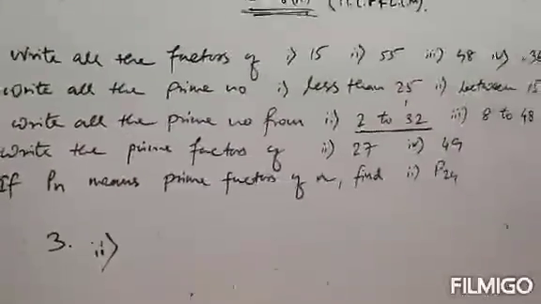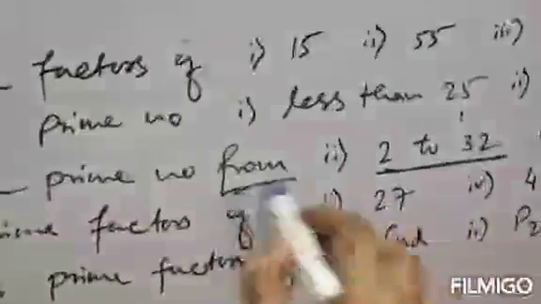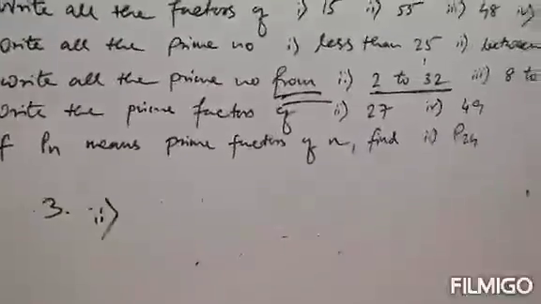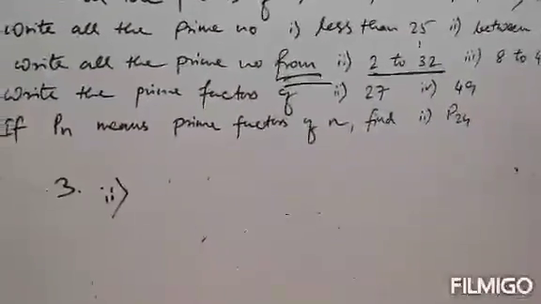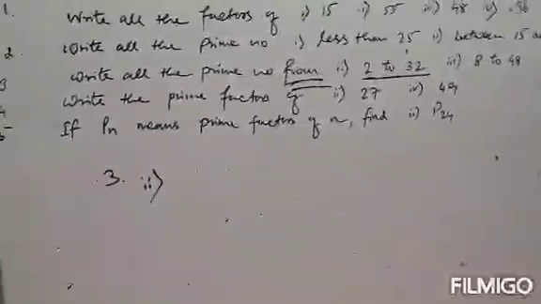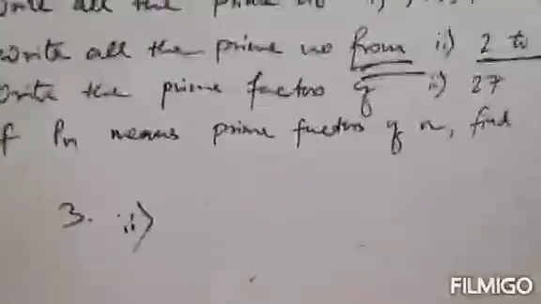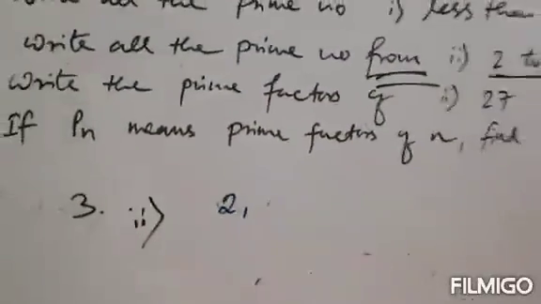The question says we have to write prime numbers from 2 to 32, মানে 2 থেকে up to 32 অবধি আমাকে লিখতে হবে prime number. So here we can include 2 and 32 if it is a prime number. Clear? So we will start from 2. We know 2 is a prime number, so we can write 2.